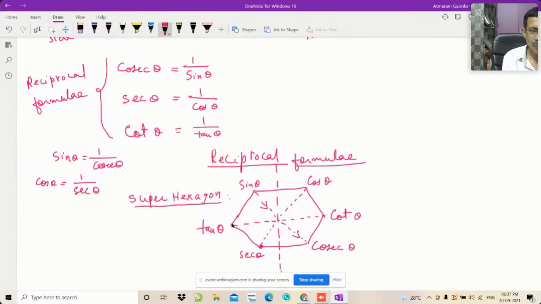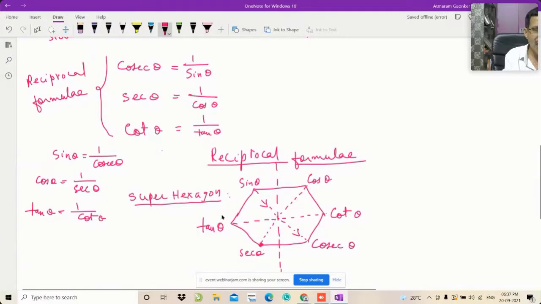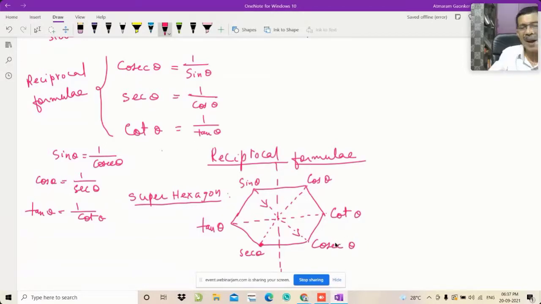And the third one is tan and cot are in opposite direction. So tan theta is equal to 1 upon cot theta. The same formulas. So here, by using this super hexagon, we can know which are the pairs. You can remember this super hexagon in mind and immediately find out which are the pairs and use it in the examination.